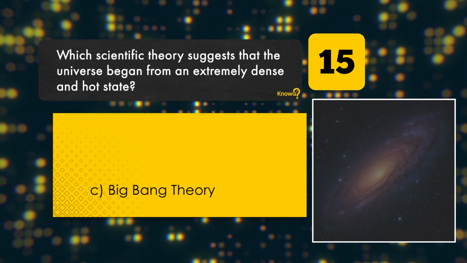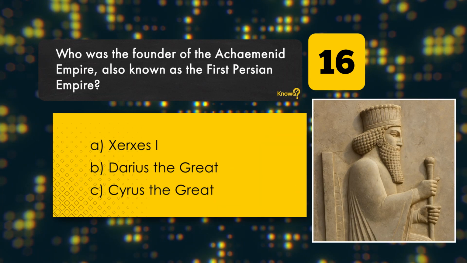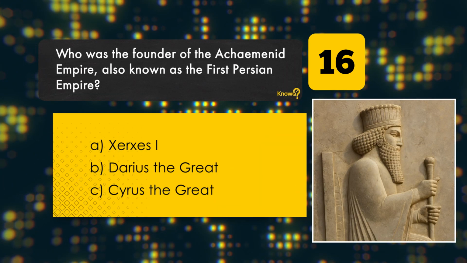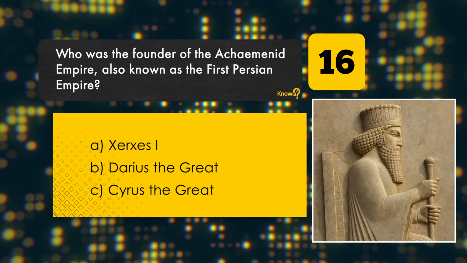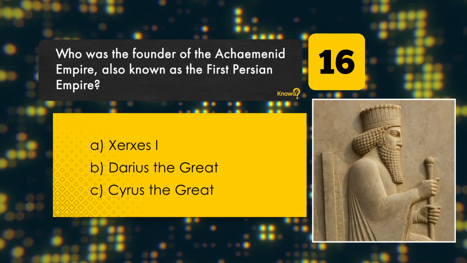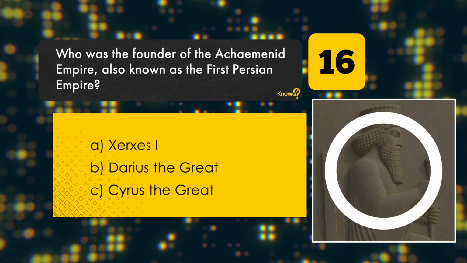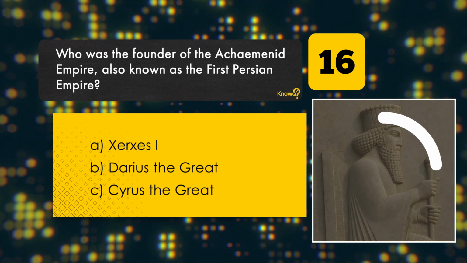Who was the founder of the Achaemenid Empire, also known as the First Persian Empire? Xerxes I. Darius the Great. Cyrus the Great. Correct answer: Cyrus the Great.